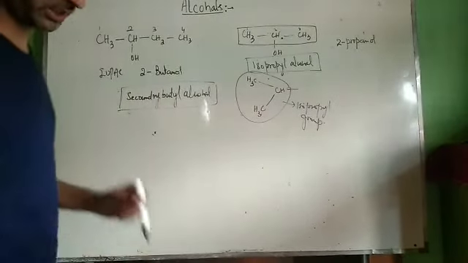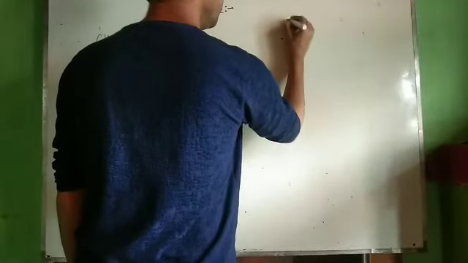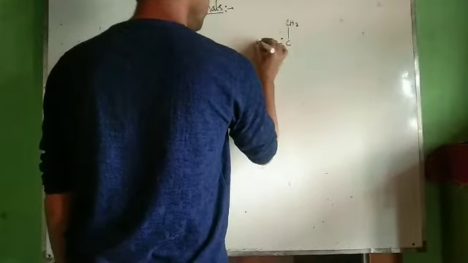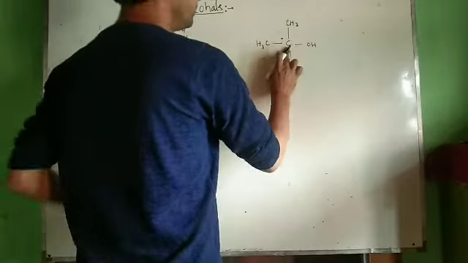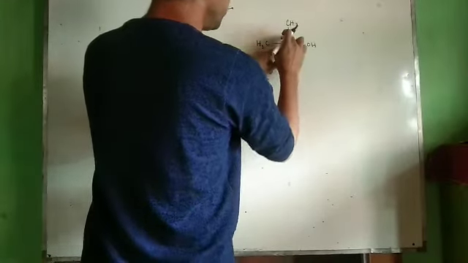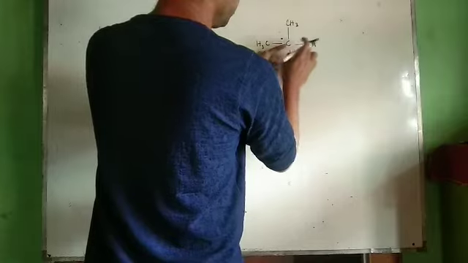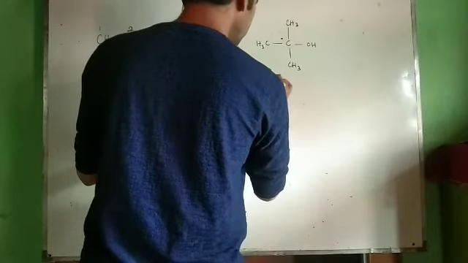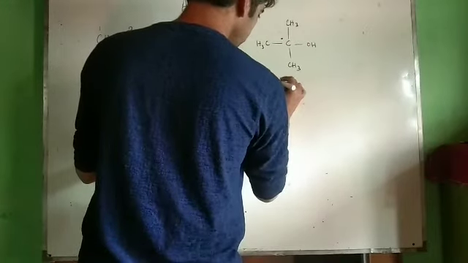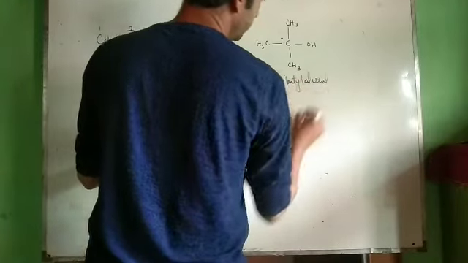Now one more important example is tertiary butyl alcohol. Very important. For example, CH3, CH3, CH3, OH. Now see, this carbon is a tertiary carbon because OH is attached to this carbon. It is directly attached to 3 other carbon atoms. And to this tertiary carbon, if OH is attached, then it's called tertiary butyl alcohol. Very important.